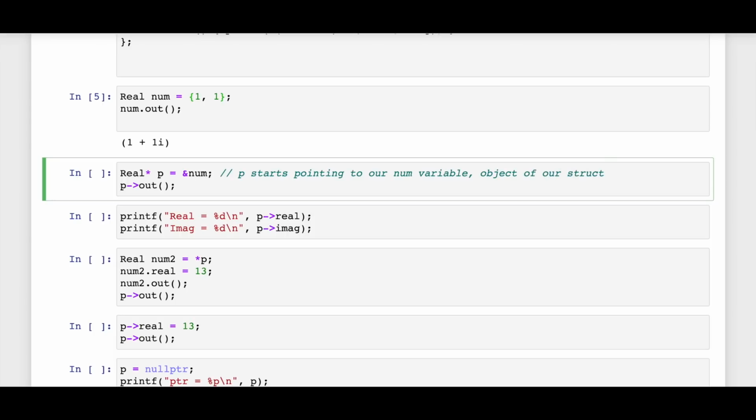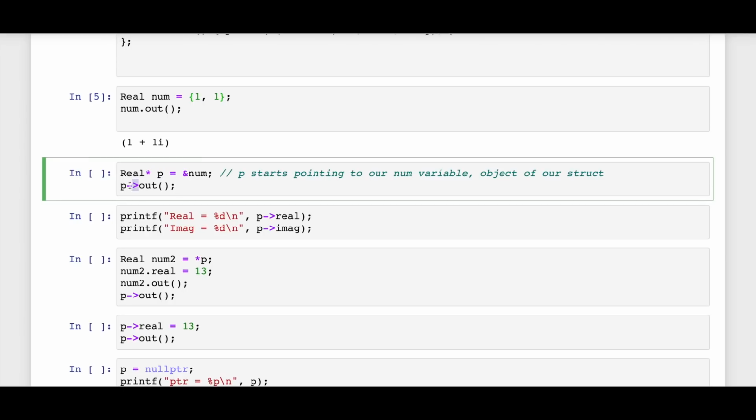So the syntax stays the same. Remember, these are the two things that you need to remember. This ampersand sign gives the address of whatever comes in front of it, and the dereferencing is done by this star. So if I do something like star p, it will give me the actual real number, and address of num is giving me the address of that variable. All right, so I've declared a pointer, and it's pointing to num.